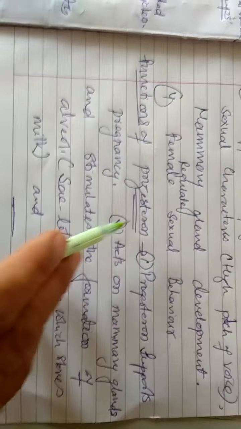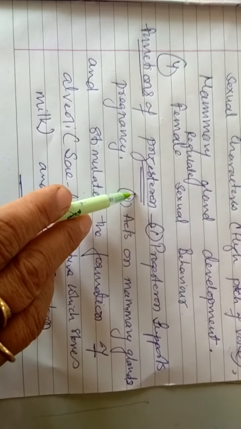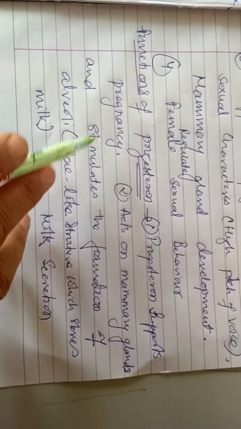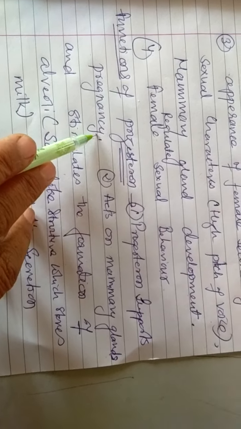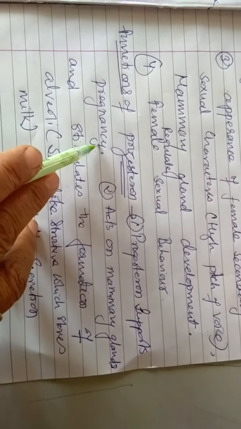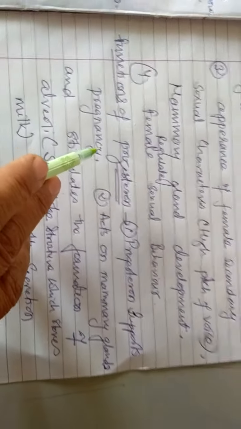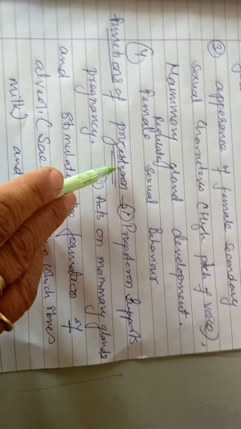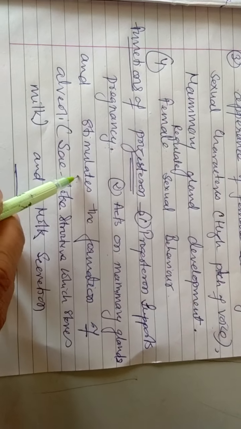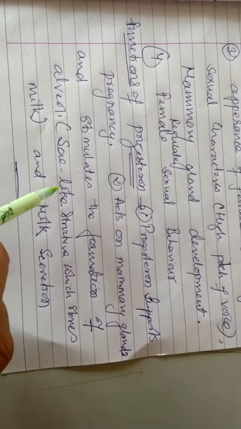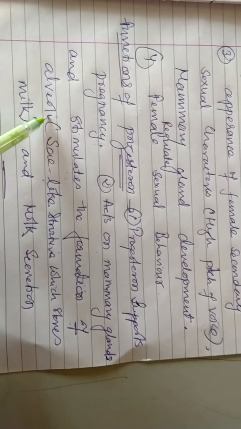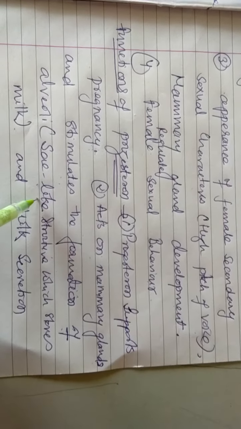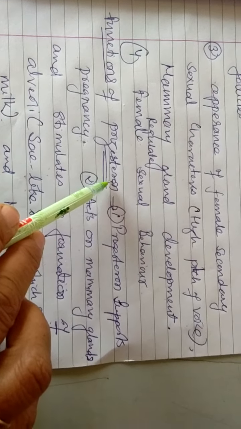Now the next hormone, progesterone, which is secreted by corpus luteum. This hormone supports the pregnancy. That means after fertilization, the zygote and embryo are formed. That embryo is implanted in the wall of the uterus. So that wall of the uterus is prepared under the influence of progesterone. Now it acts on the mammary gland and stimulates the formation of sac-like structures called alveoli for the formation and secretion of milk. That also takes place under the influence of progesterone.